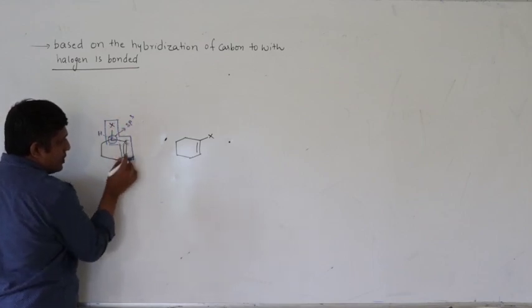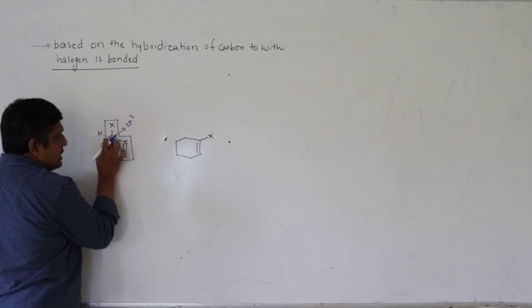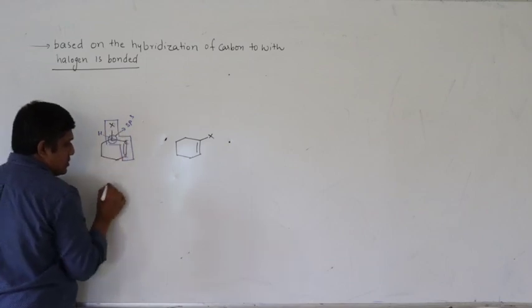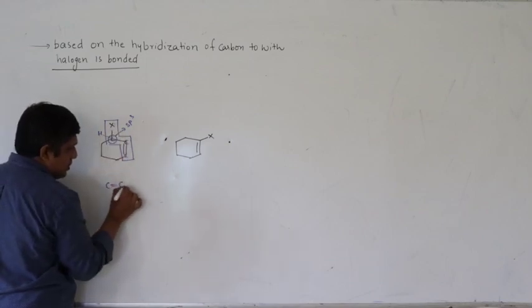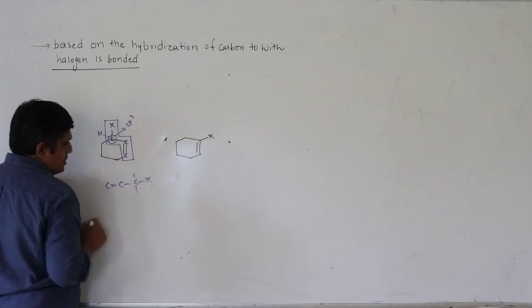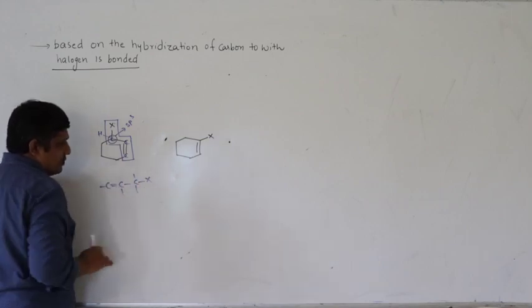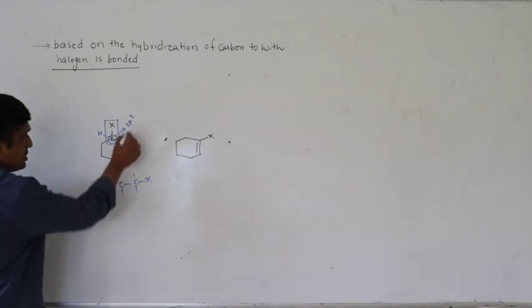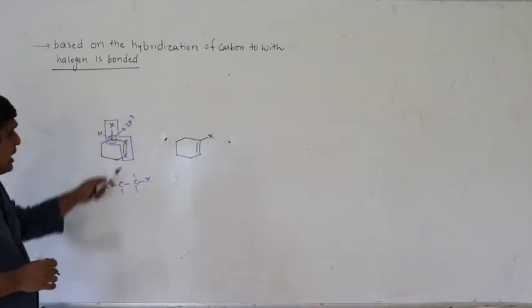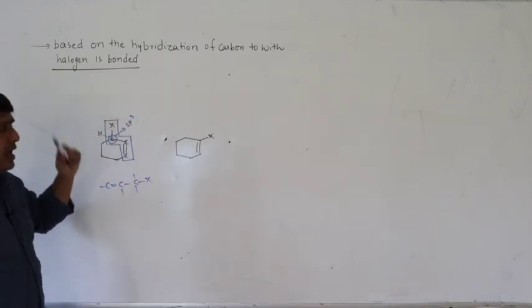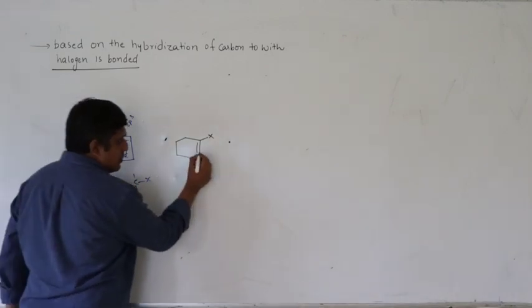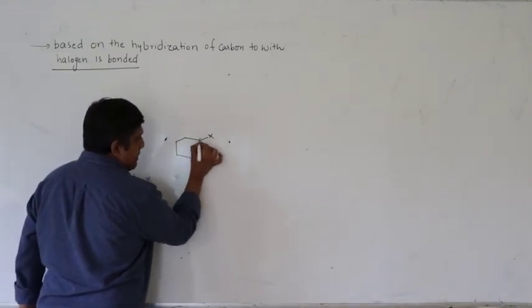So this is a vinyl group, C double bond C, C, X. Therefore, this is nothing but allylic halide, allyl halide.